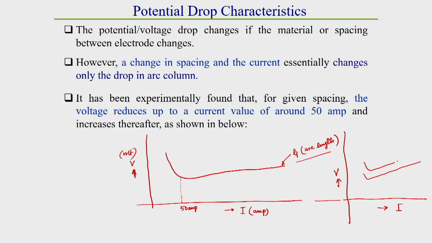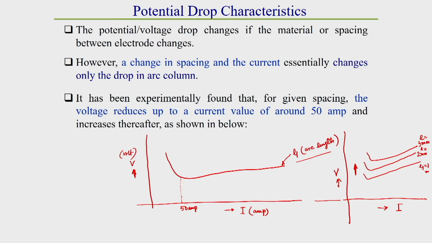So, for different arc length, how the voltage drop characteristic looks like, that I am showing. Let us say this is for L1 equal to 1 mm arc length, this is for 2 mm, and this is for 3 mm. So, for different arc length, I am showing how the voltage drop generally takes place. If the arc length increases, then the voltage in the arc column increases. From this we can observe.